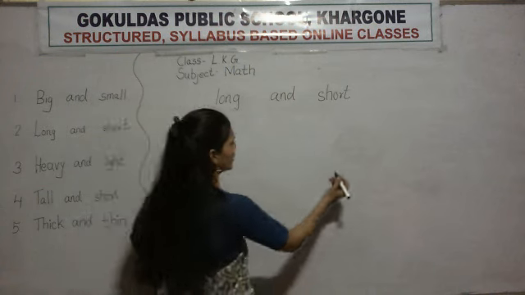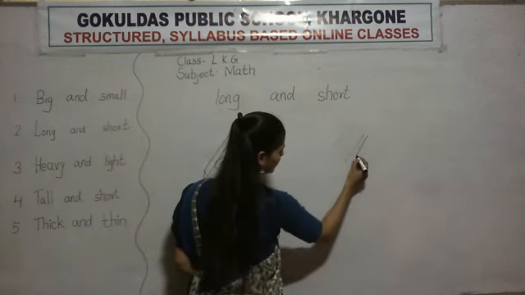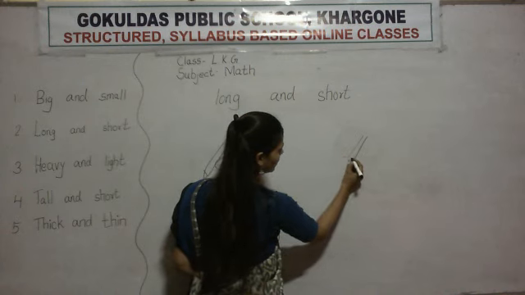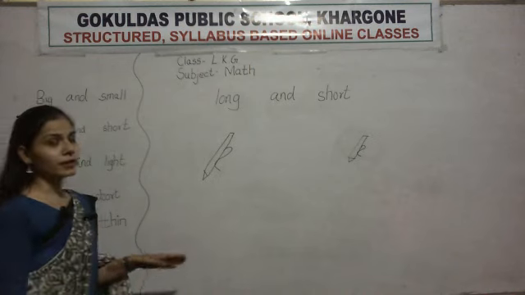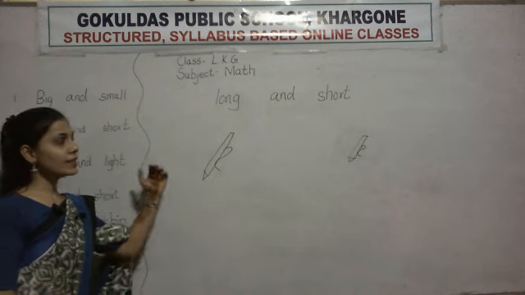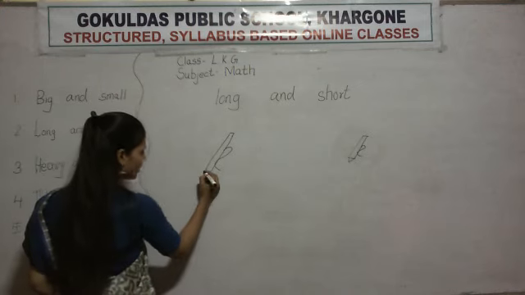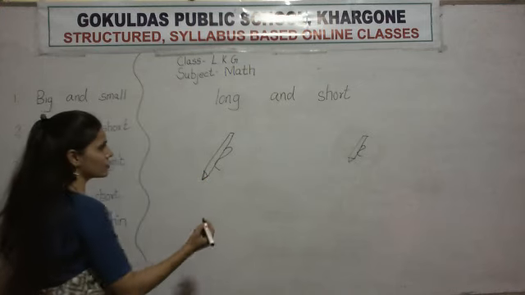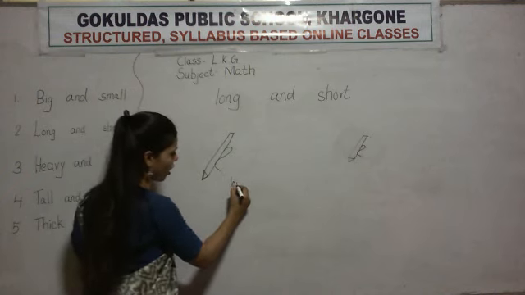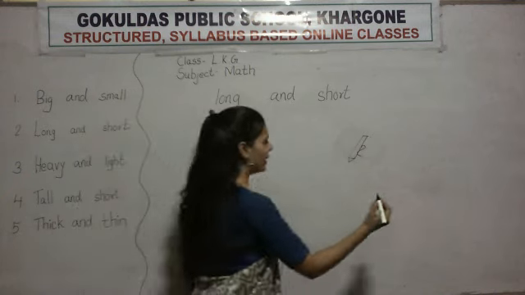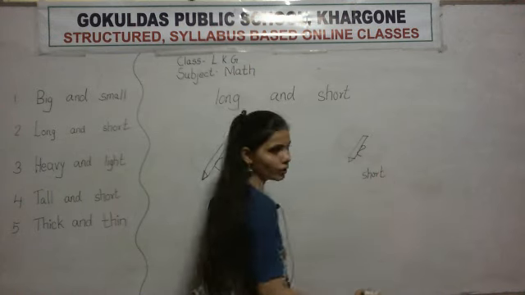This is a pen. This one is also a pen, but which one is long and which one is short? Tell me which one is long and which one is short. So this one is long and this one is short.